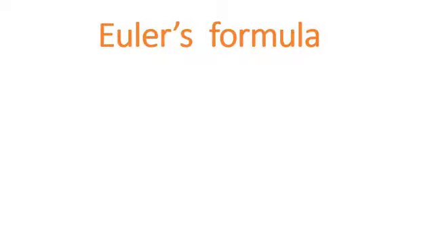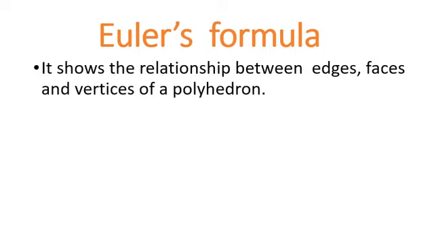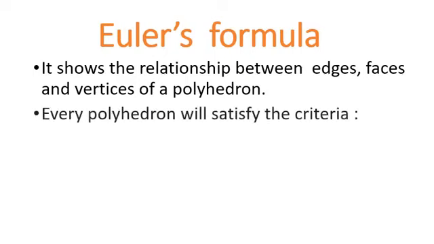Coming to Euler's formula, this is a very important part of this chapter. Basically, it shows the relationship between edges, faces and vertices of a polyhedron. We have studied about faces, edges and vertices. Now this formula shows the relationship between these three. Every polyhedron will satisfy the criteria, and if any solid is given to you and you need to find out whether the given solid is a polyhedron or not, then you need to check this criteria, and this criteria is Euler's formula.